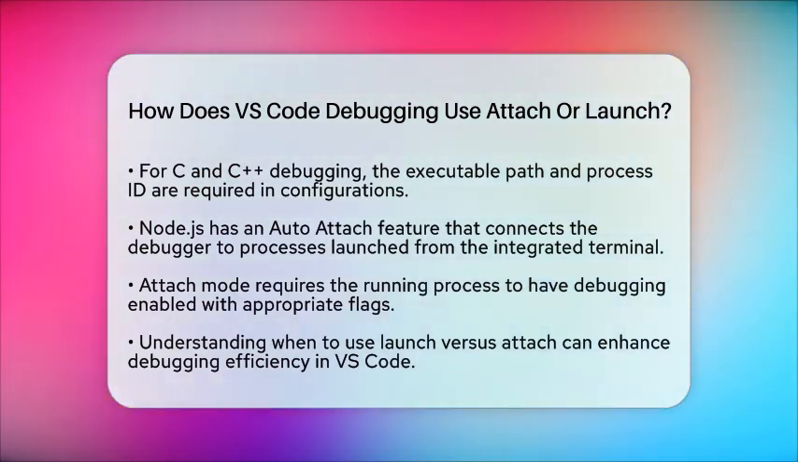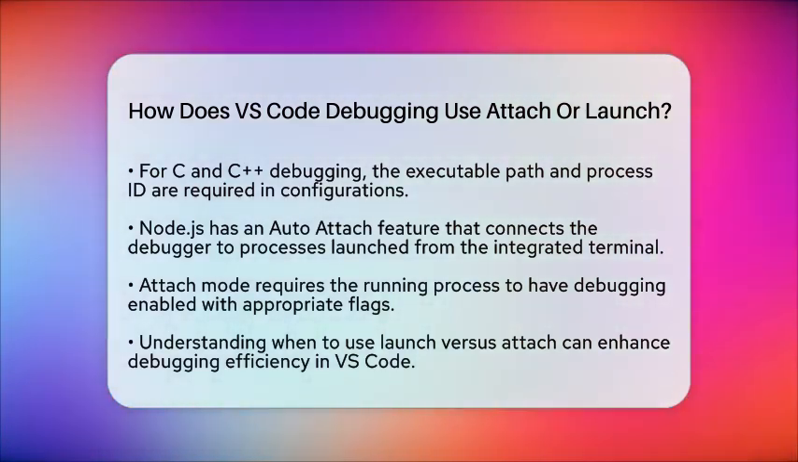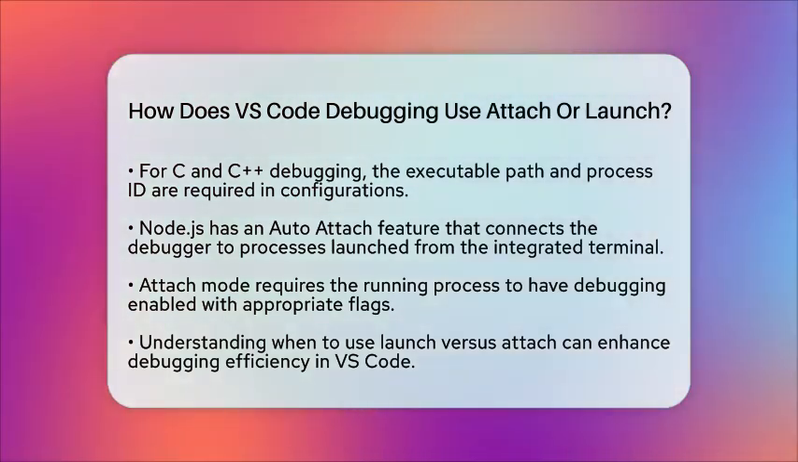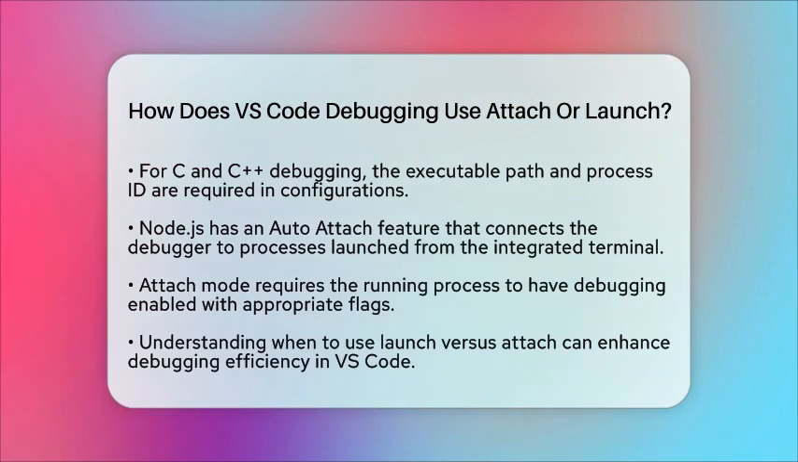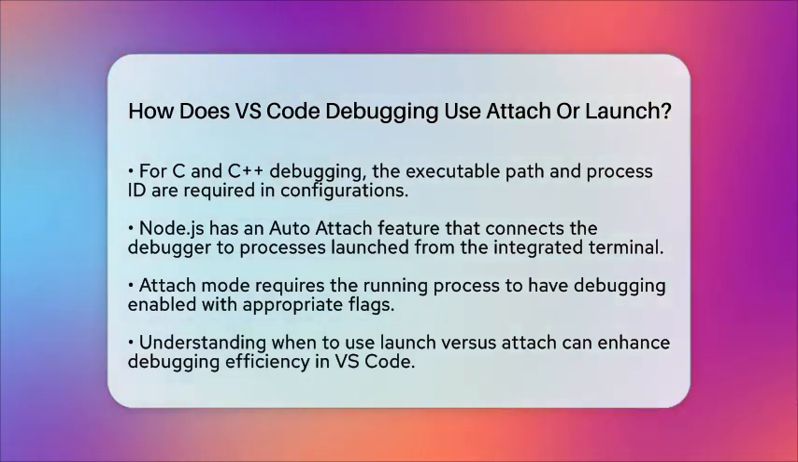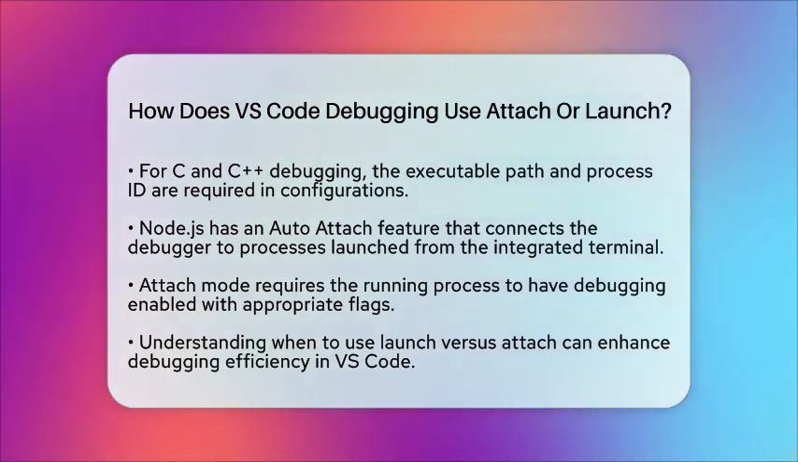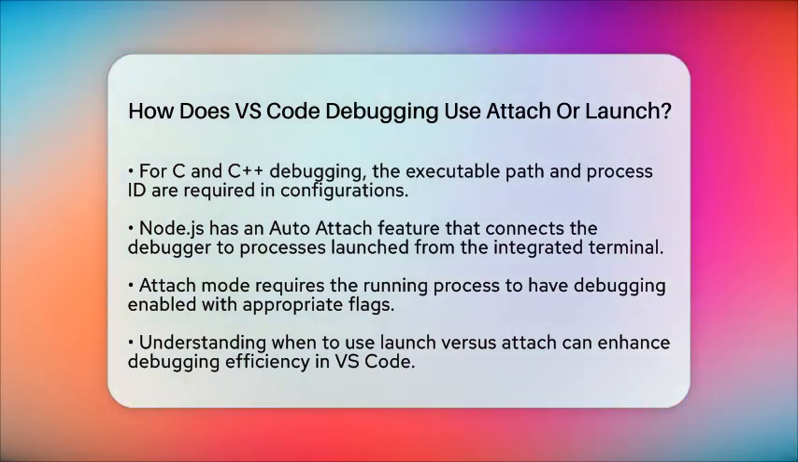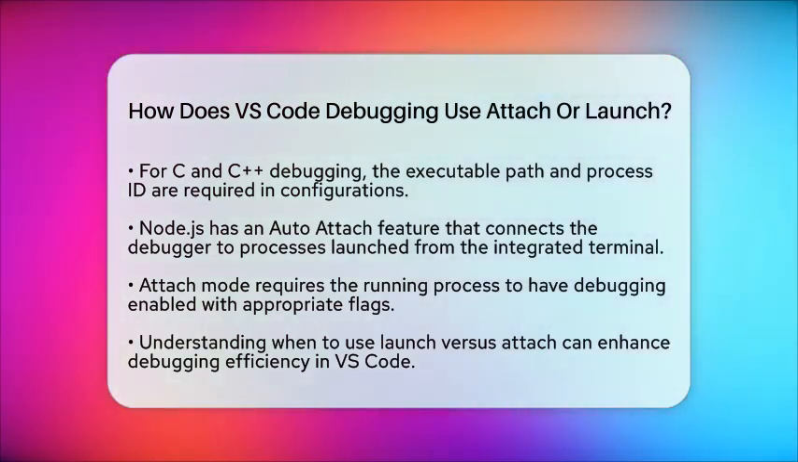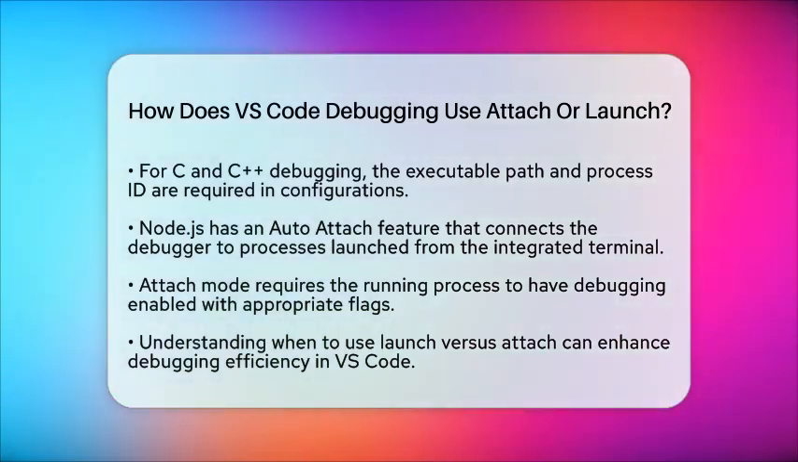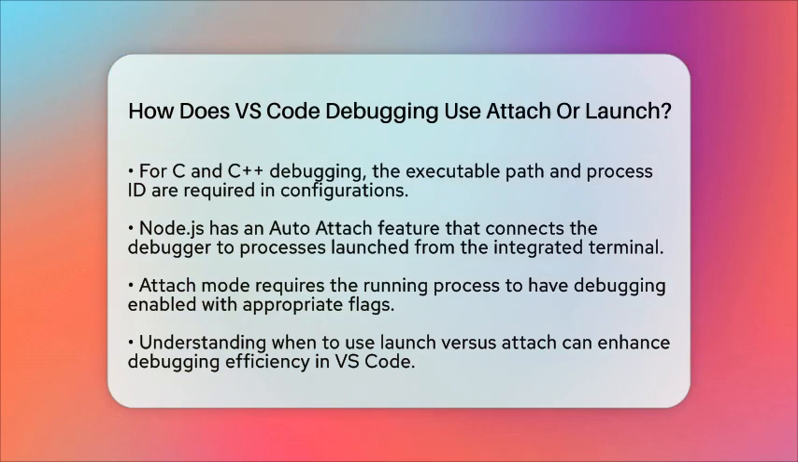Use launch mode when you want to control how your application starts and debug from the very beginning. On the other hand, use attach mode when your application is already running, and you need to connect the debugger to diagnose issues in real time. Both modes are configured through the launch configuration file, which is essential for customizing your debugging environment in Visual Studio Code.